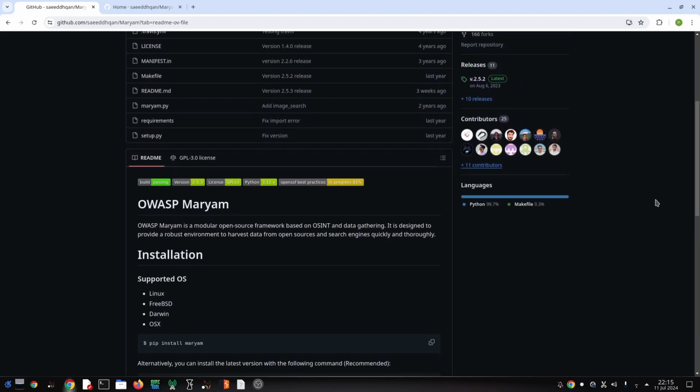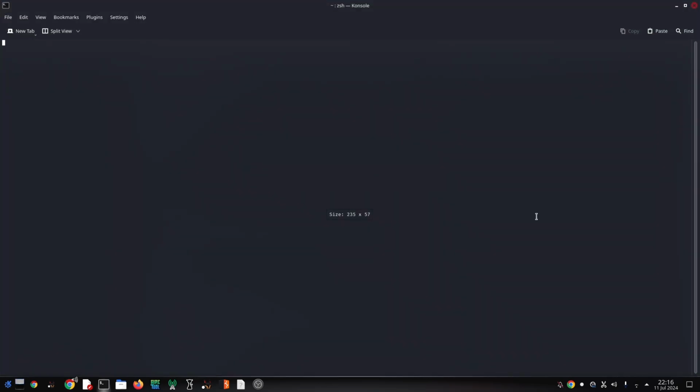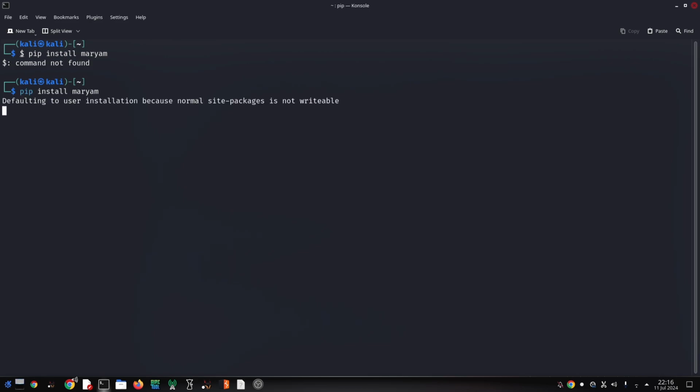Why use OSINT? OSINT is a powerful tool for security professionals and anyone who wants to understand a target better. It can be used for penetration testing, identifying vulnerabilities in a system's public footprint, competitive intelligence, gathering intel on your competitors' strategies and offerings, threat hunting, proactively searching for potential threats online, social engineering awareness, understanding how information can be misused.